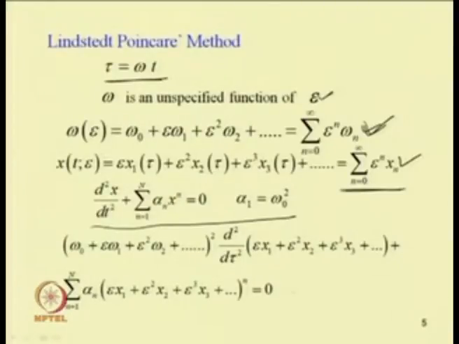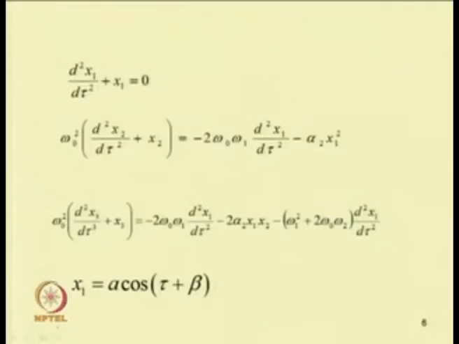So, one can get this equation. In this equation, now separating the terms with the coefficient epsilon to the power 0, epsilon to the power 1, and epsilon to the power 2 or higher order, one can get a set of equations. From those equations, by killing the secular terms, one can get the frequency equation.